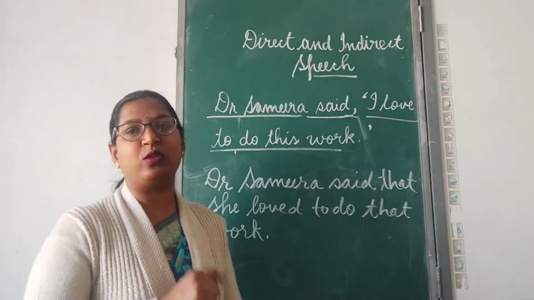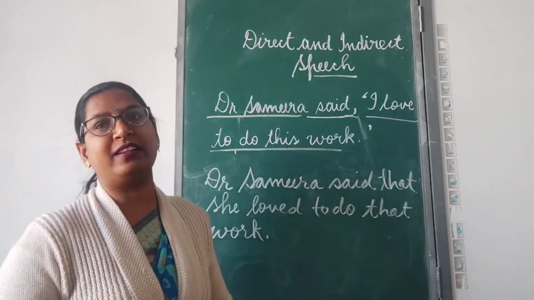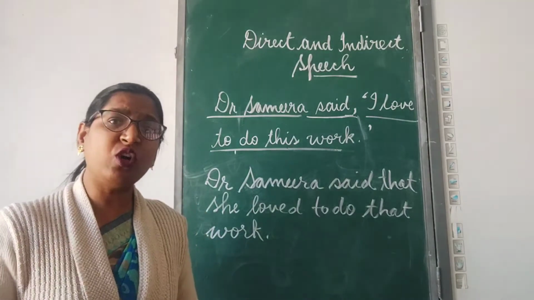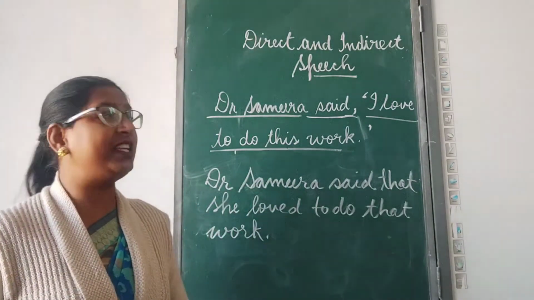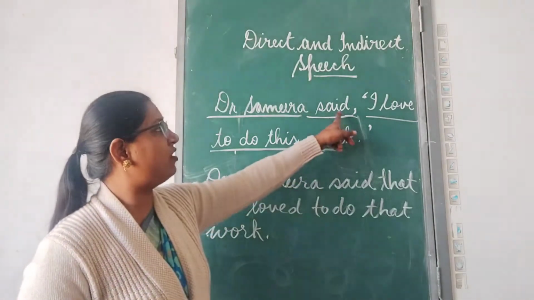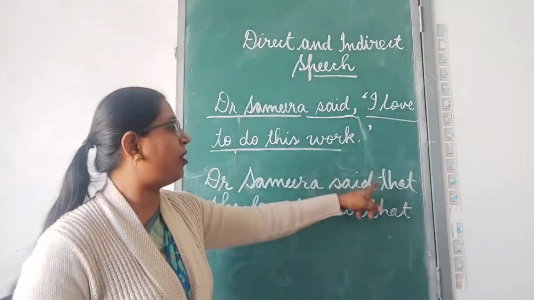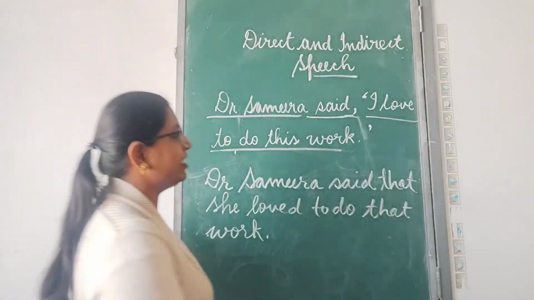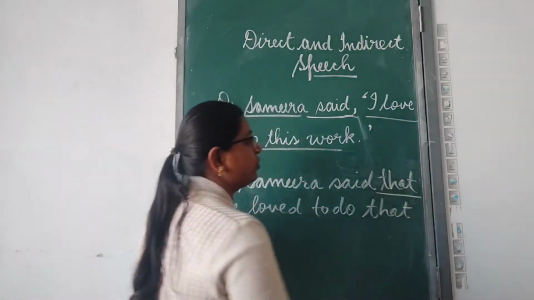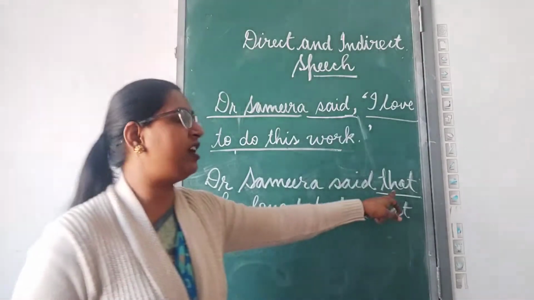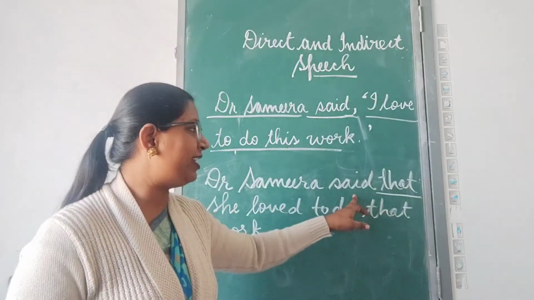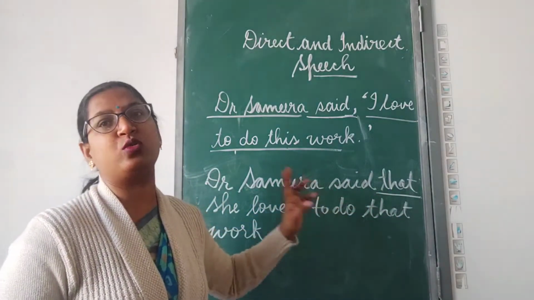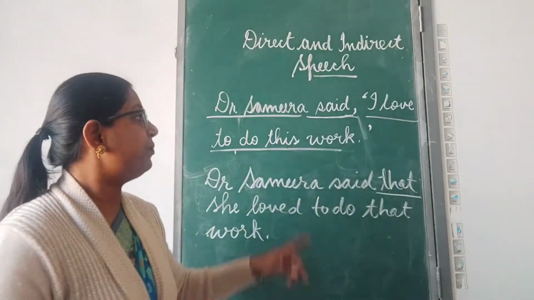Now let us find out the differences between direct and indirect speech. What are the changes we can find? First of all, you can see here that after the introducing verb there is a comma, which is removed in the indirect speech, and instead we have used the subordinating conjunction that to join the introducing verb and the quoted speech. Clear?